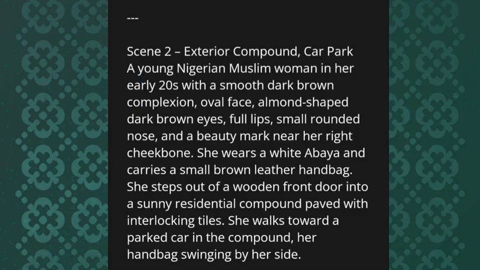As you can see, this prompt you are seeing here, this scene too, I used it for the second scene that you saw in the video I played from the beginning of this video. This is the prompt I gave to ChatGPT and ChatGPT prompted for me. I say exterior compound, a car park, a young Nigerian Muslim woman in her early 20s with a smooth dark brown complexion. These are what I gave to ChatGPT, to Google Veo3, and Google Veo3 helped me to generate this video that is playing right now.